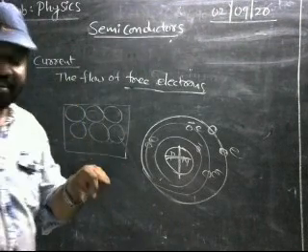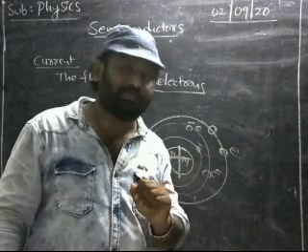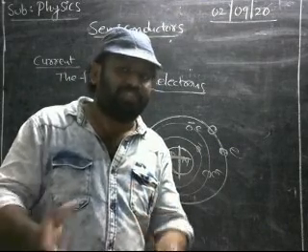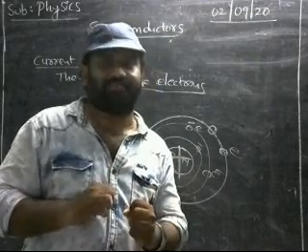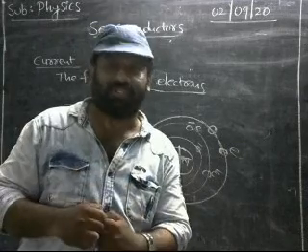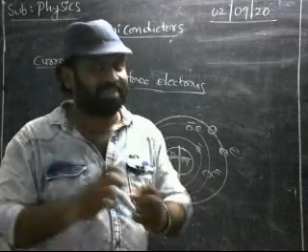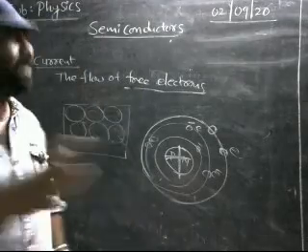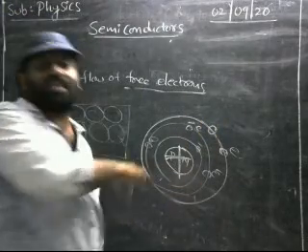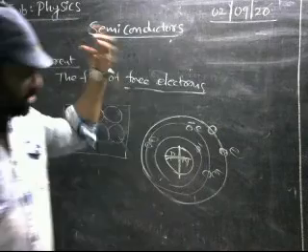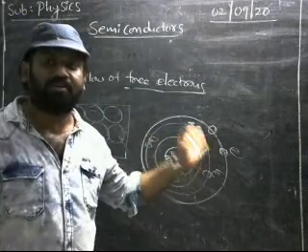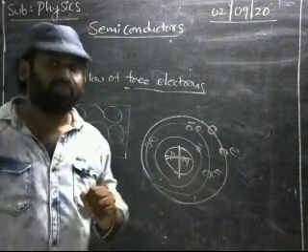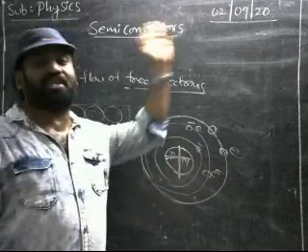What is meant by free? Free means not influenced by the nucleus, free from the influence of the nucleus. So we can call those electrons free electrons. We need that type of electrons for current conduction. These electrons are responsible for the current conduction, and the flow of free electrons is said to be current.